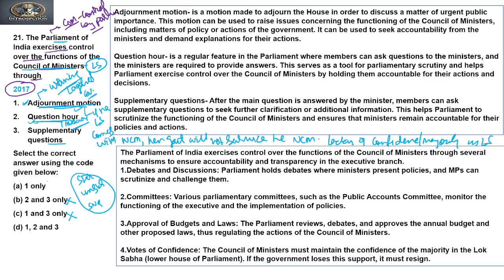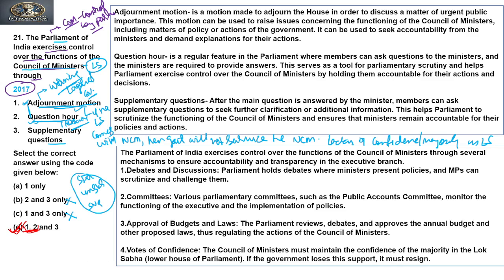And if we see through the elimination method that 1 and 2 both are correct, we can directly make option D the correct answer, because it is the only option with a combination of 1 and 2 together. So D is the correct answer to our question.